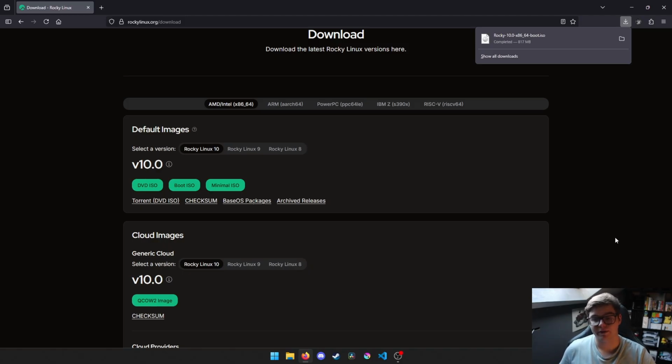So right now we have an ISO file, which we can flash onto a USB drive, which I have grabbed right here. This is my Linux Mint USB drive. But yeah, we're just going to install Rocky Linux on this. So yeah, I'll just walk you through the installation, and if I come across some things, I'll also share that with you. As I said, I do know how to generally install Linux distributions, so it should be easy enough,